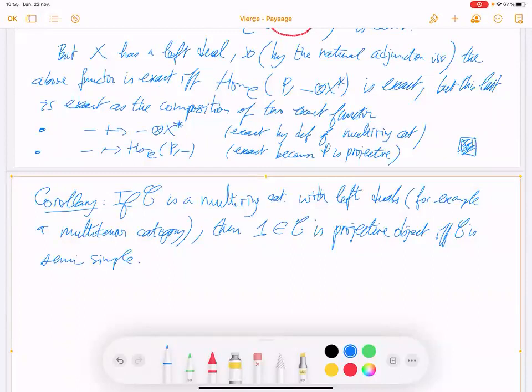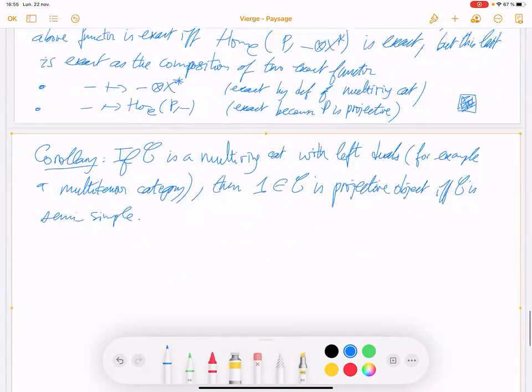If the characteristic is zero, it's always semi-simple because the order of a group is never zero. But if the characteristic is p, then it's semi-simple if and only if p does not divide the order of the group. Okay, so we will see that tomorrow.